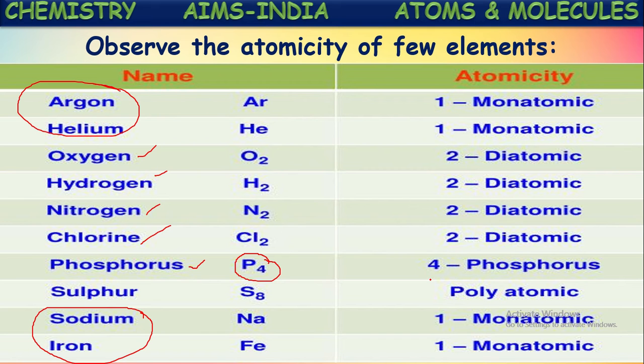Okay, this is about atomicity. Atomicity means the number of atoms present in one molecule of an element. There will be some elements with a much higher atomicity also. For example, carbon. Some of the forms of carbon contain around 60 to 120 atoms of carbon in each molecule, which we are going to learn in the higher classes. So we can say it is a polyatomic element. Atomicity is very high there.